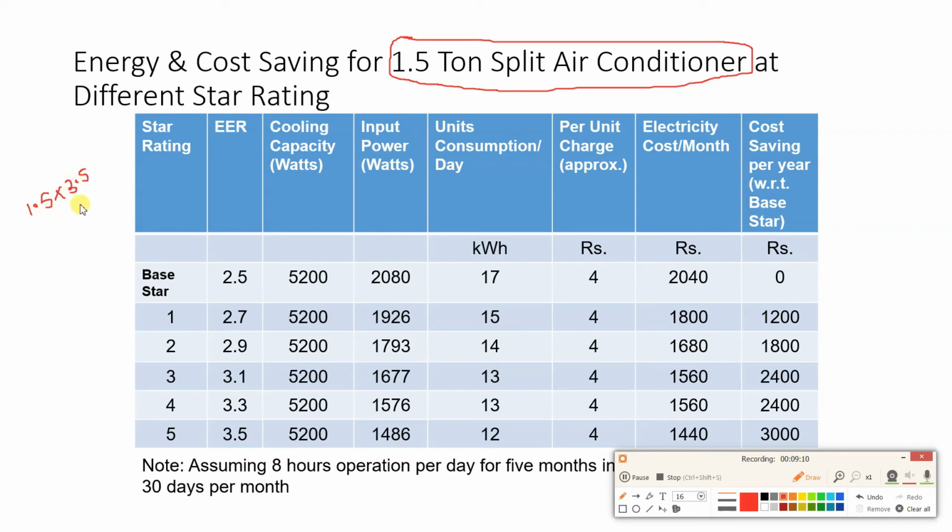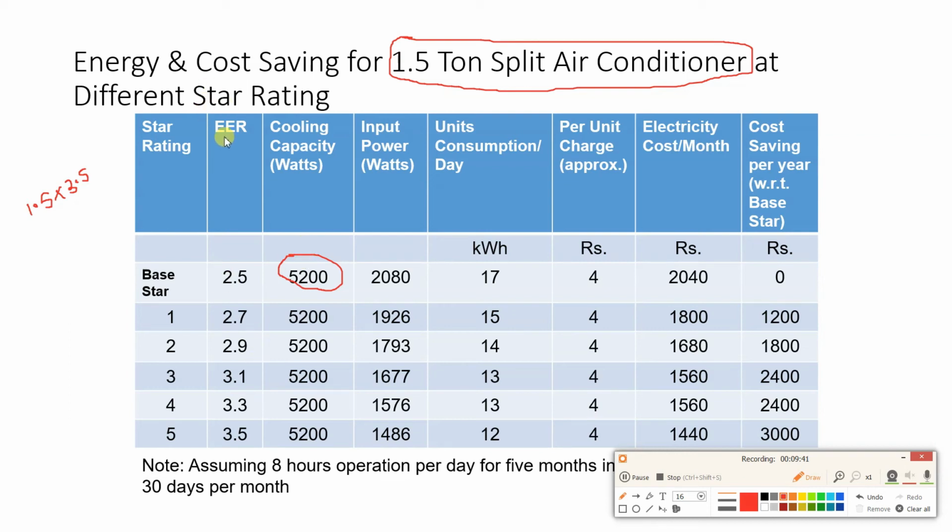So 1.5 multiplied by 3.5 gives the value in kilowatts, and then again multiply by 1000, so you will get the value in watts. The value comes out to be 5250. Here they have neglected the small difference for simplicity. From the given data, a 1.5 ton split AC, we take 1.5 into 3500, and from there we got this cooling capacity.